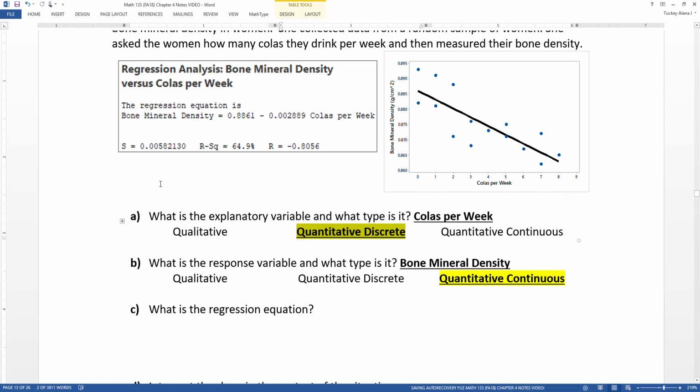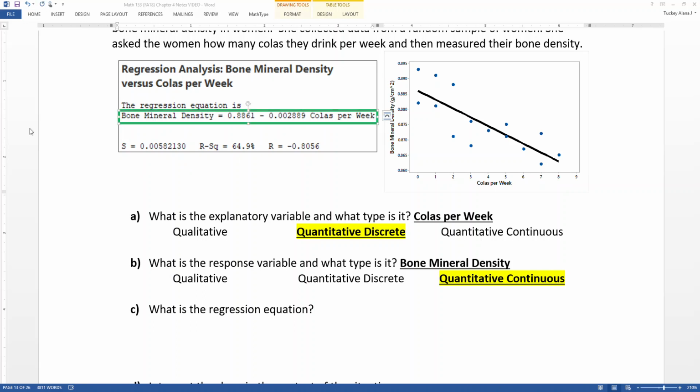All right, now what about the regression equation? Well, the regression equation is kind of hidden in this output up here. It's right here. Bone mineral density is our y value. We just said right here. So let me type that. So bone mineral density is y. Colas per week is x. That's what explanatory and response mean, right? Explanatory is your x, response is your y.